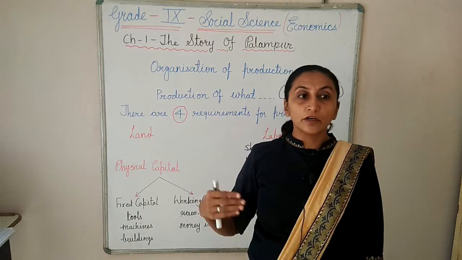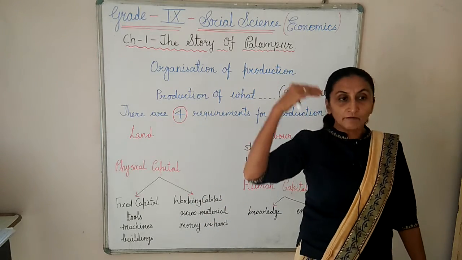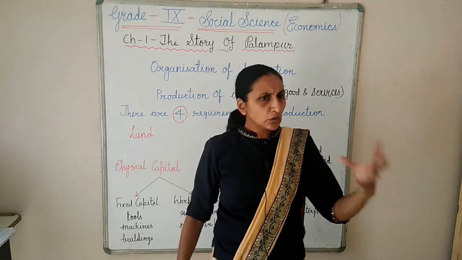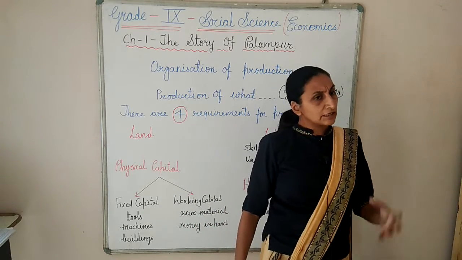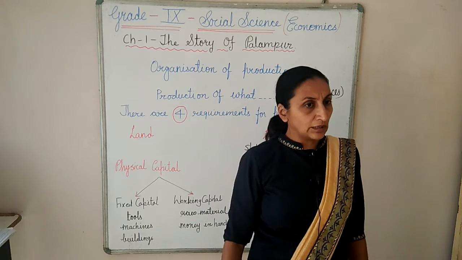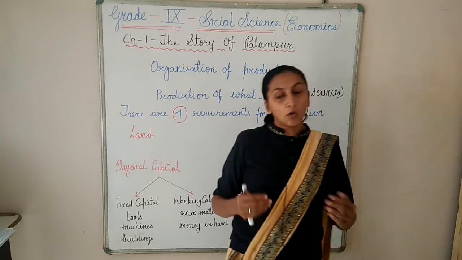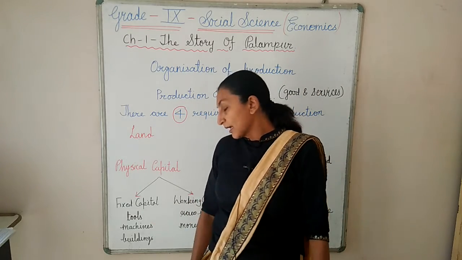Again and again there is no need for a new building; for a long period we can use the same building. Like that, any tool is there. Suppose a farmer's plow is there, that is also counted as a fixed capital. And then big machines, generators, computers are there; all things are counted in fixed capital.